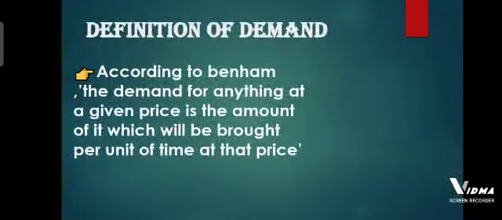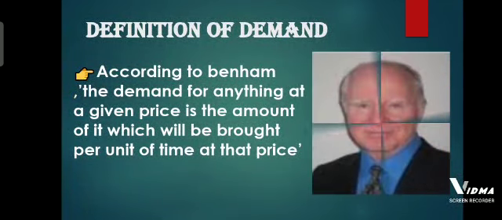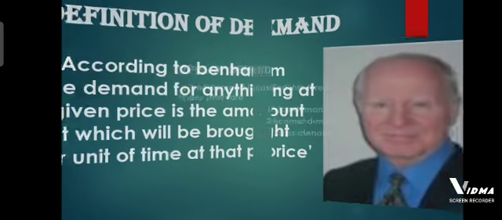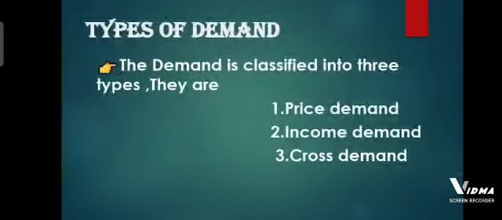Definition of demand. According to Benham, the demand for anything at a given price is the amount of it which will be bought per unit of time at that price. Types of demand. The demand is classified into three types. There are price demand, income demand, cross demand.